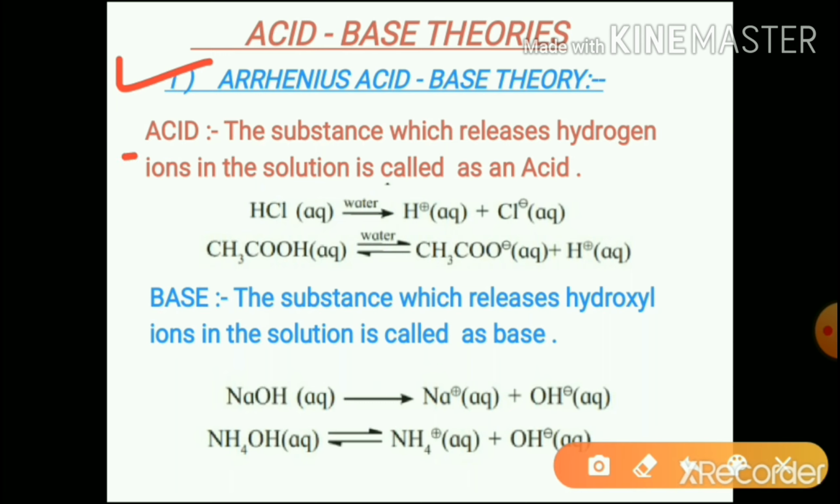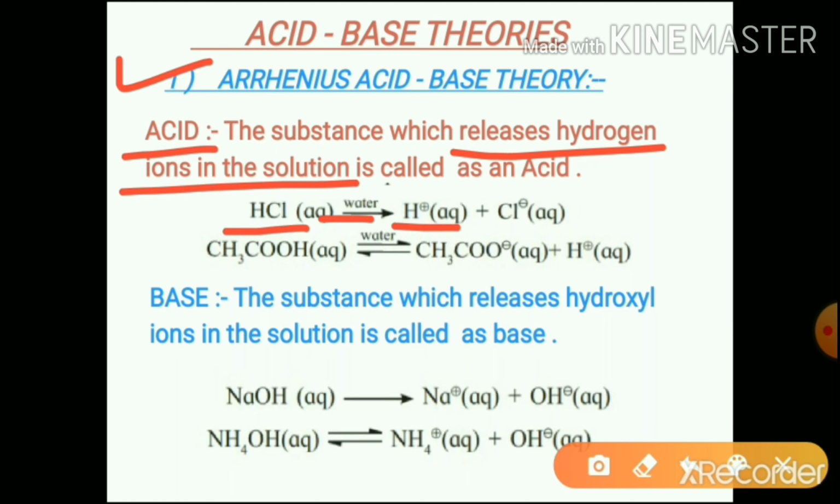According to Arrhenius, an acid is a substance which releases hydrogen ions in the solution. Hydrochloric acid in water produces hydrogen ions. Acetic acid in water produces hydrogen ions. So, both are Arrhenius acids.